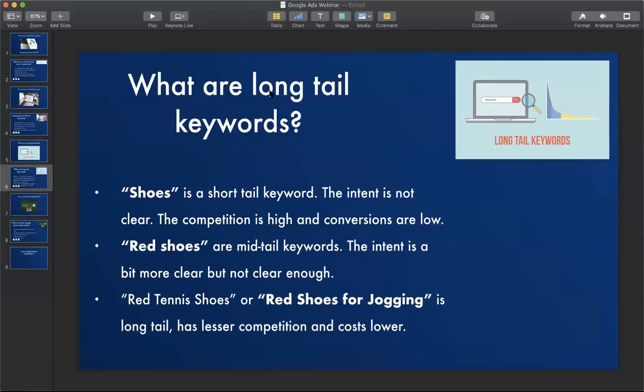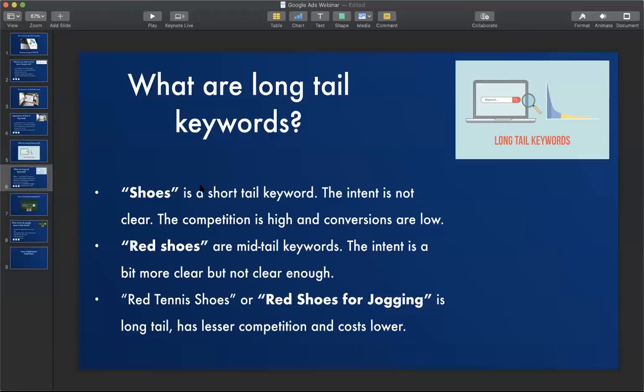Fantastic. All right, so let's go ahead to the next section. I hope everybody now understands that long tail keywords are much better because long tail keywords have much better intent. And because they have much better intent, people are going to pay more attention and are much more likely to convert into a customer.